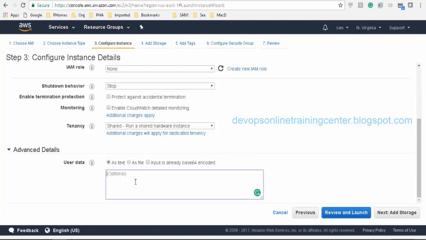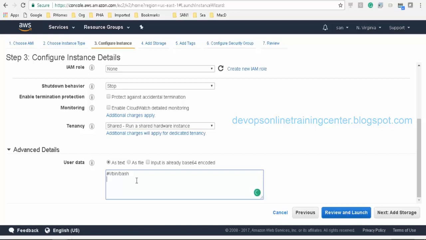In this user data, I can write a script that will be executed when the machine is coming up. Let us say by default, when the machine is coming up, I want to install some package. So how do we do that automatically? Let us say I write a script that will be executed when the machine boots up. I'll write something like bin bash.